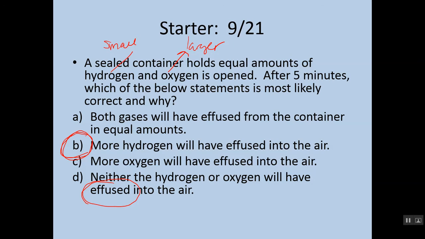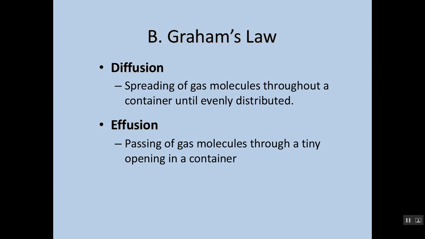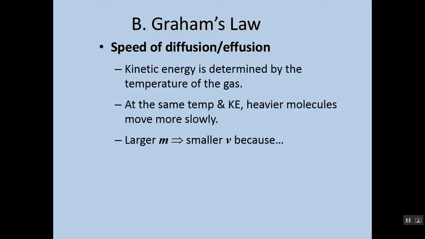That's why hydrogen generally expands more easily, and why hydrogen gas, assuming its energy is the same, has particles that are going to move much more quickly. So more hydrogen will have effused into the air. Why? Because hydrogen is so small, its particles will move faster. Now, with that in mind, diffusion and effusion, let's think about these words and understand how particles move. The way particles move is based on what we call their kinetic energy, right?